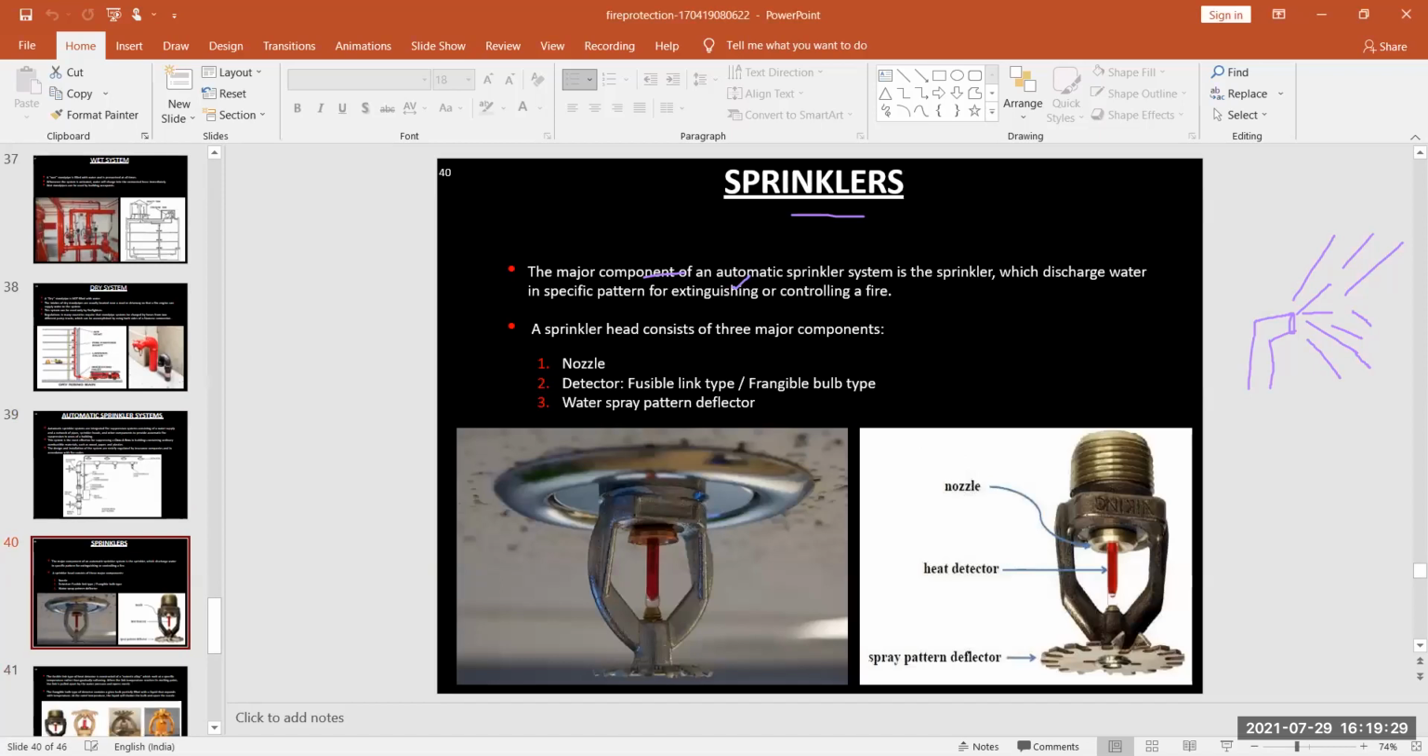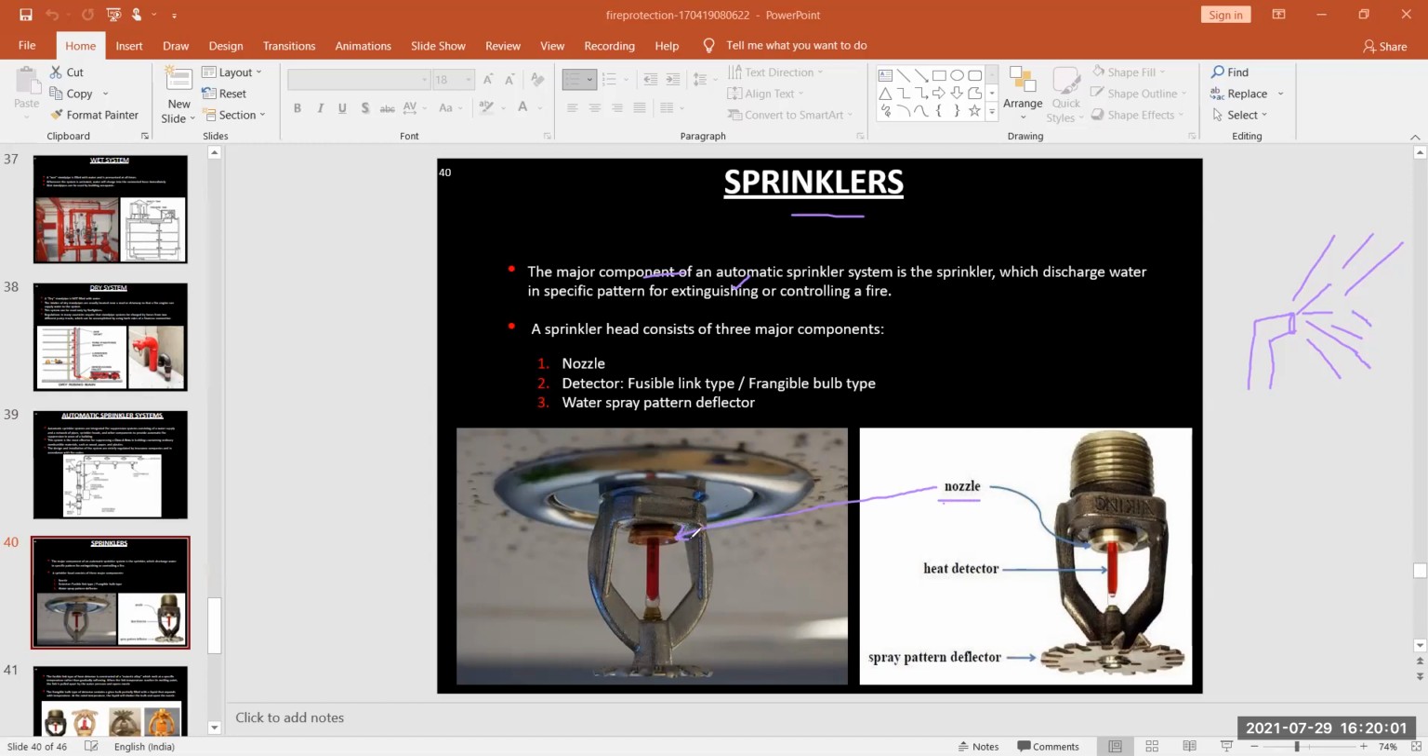Next, you have to see the sprinklers. The major component of an automatic sprinkler system is the sprinklers. Sprinklers discharge water in a specific pattern for extinguishing or controlling a fire. A sprinkler head consists of three components. First is your nozzle. Here this is the nozzle of our sprinklers.